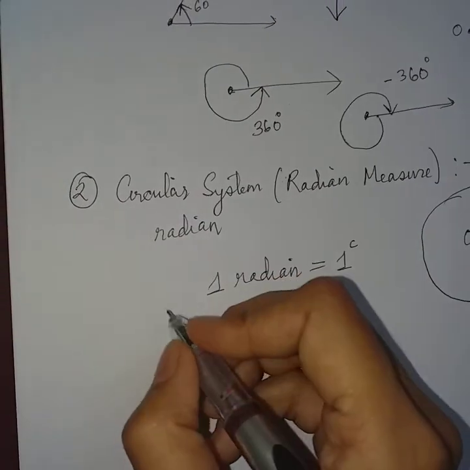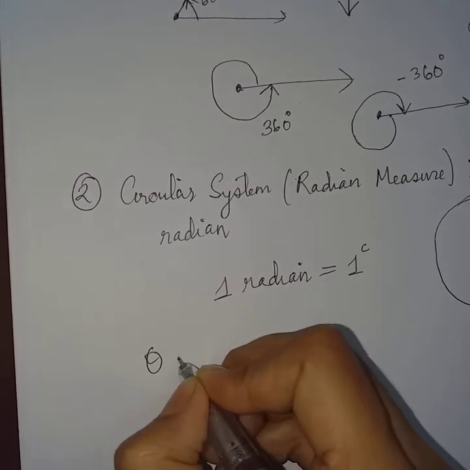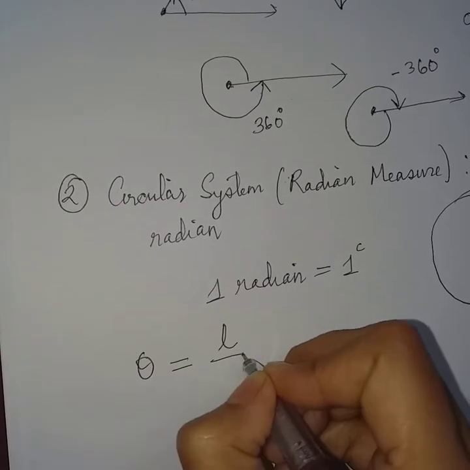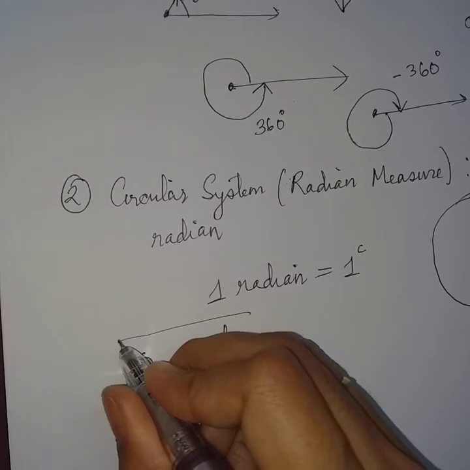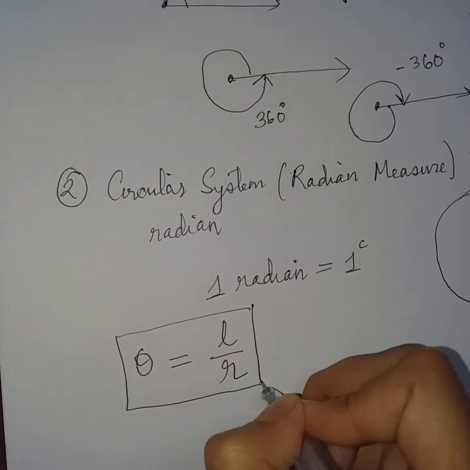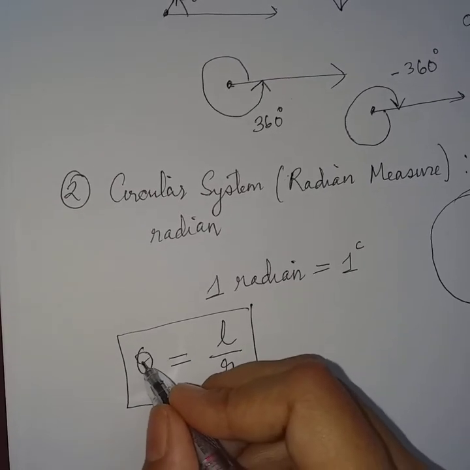Now we have a formula, theta equal to L by r. This is a very important formula, we have to remember this always, where theta is the angle in radian.